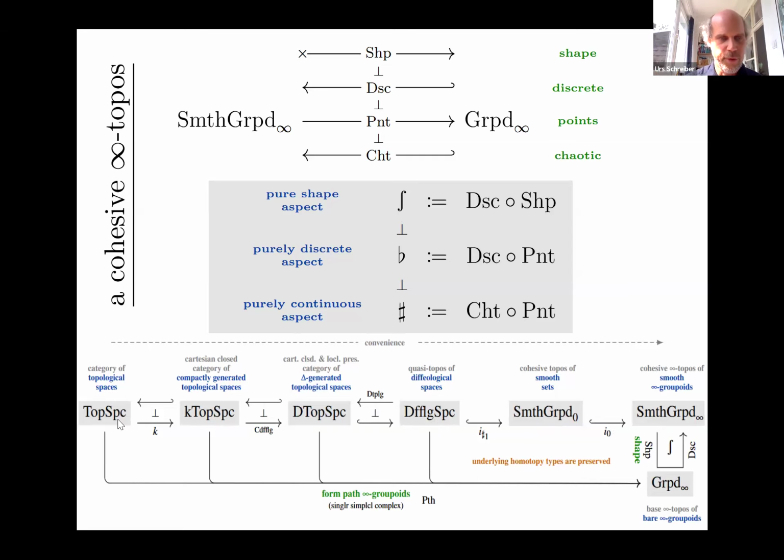So it's well known that if you have an ordinary topological space, you can form a singular simplicial complex, which is a simplicial set, whose vertices are the points in the space, whose edges, whose one-cells are continuous paths in the space, and so forth. And that is well known to be a model for what can be called the path infinity groupoid of the space, the infinity groupoid whose objects are the points, whose morphisms are the paths, and so forth.